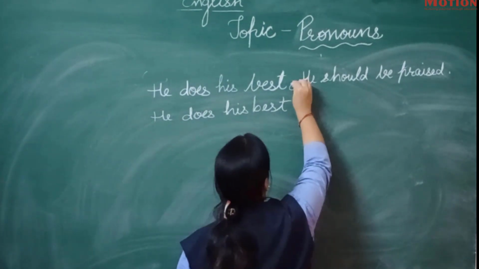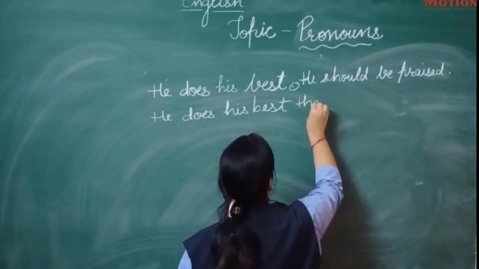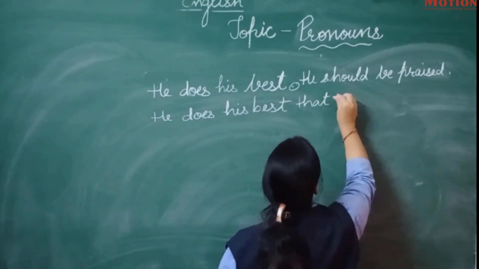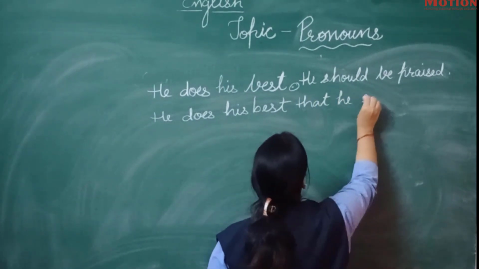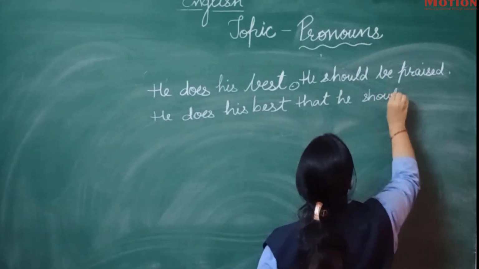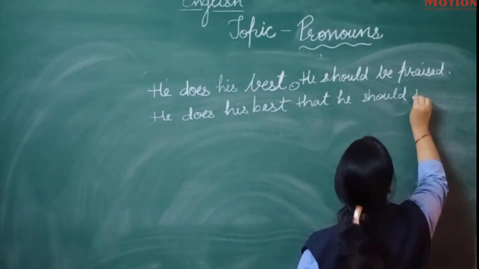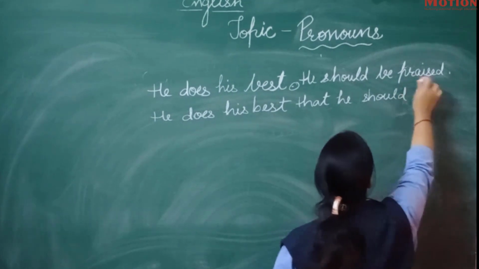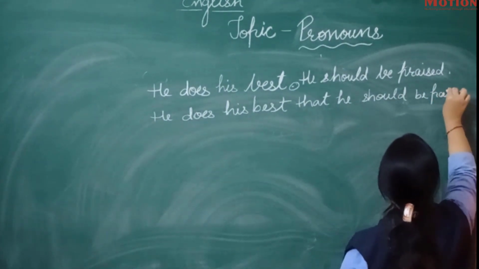Now you have to remove the full stop and use the relative pronoun that: he should be praised. The remaining sentence will be the same.